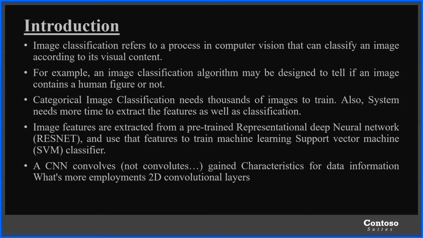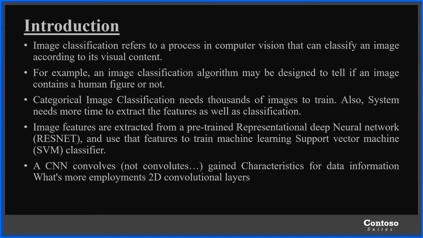Now, what is categorical image classification? As I said earlier, if an image consists of objects as well as humans, it categorizes the humans into one category and other objects into different categories. That is basically the categorical image classification, and this needs thousands of images to train.